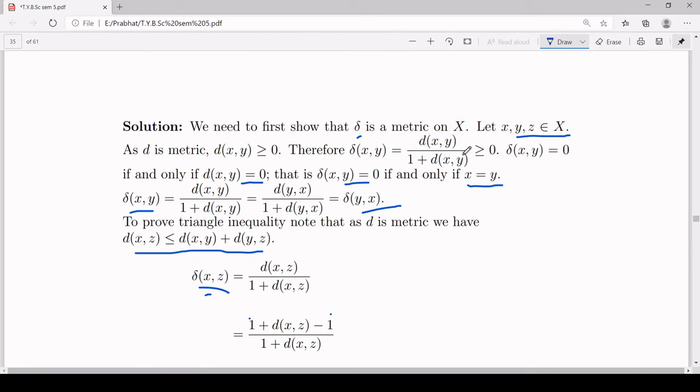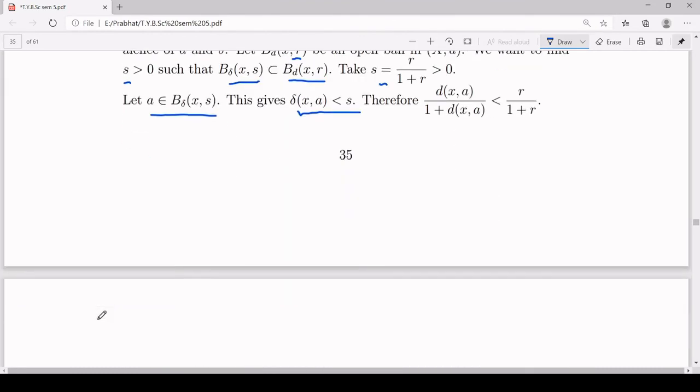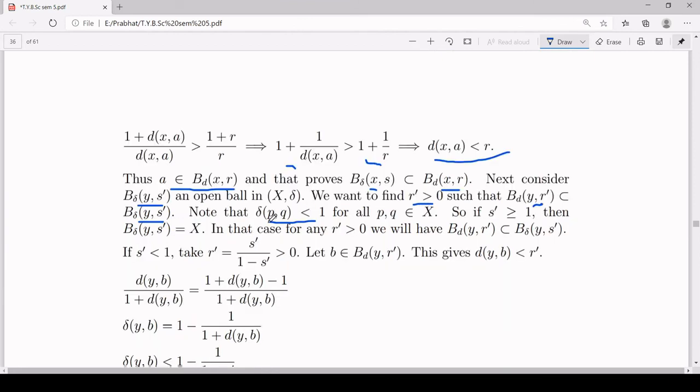That means the denominator is always greater than the numerator, so this quantity is always going to be less than 1. So that is the observation I have written here: for any p, q, delta of pq is less than 1. So depending on that, we will make cases.